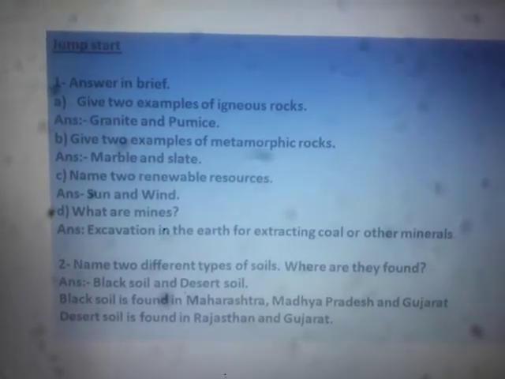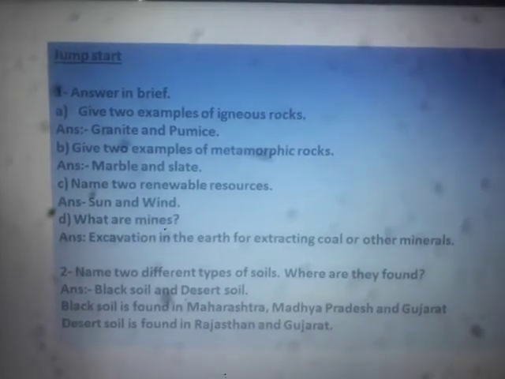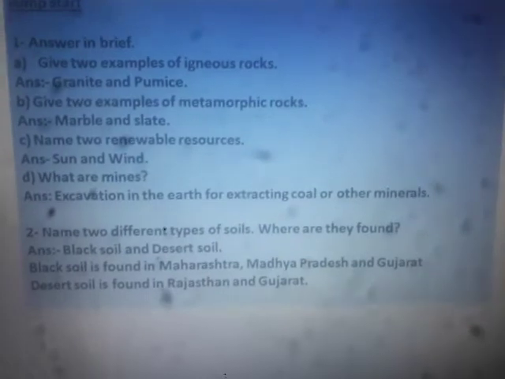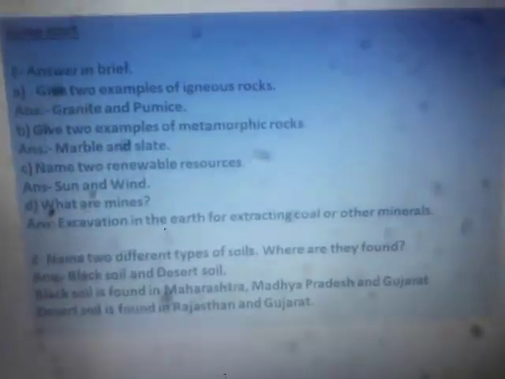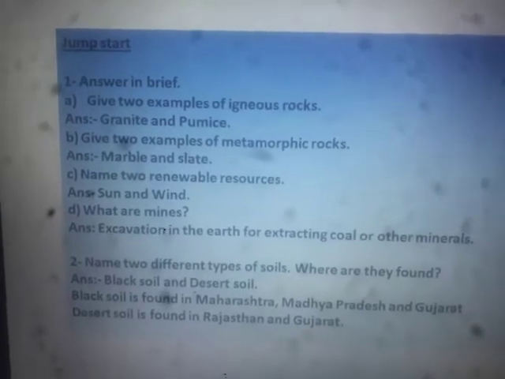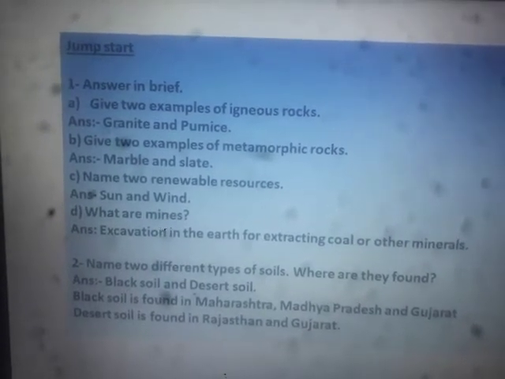And mind you, only revision is the key to remembering these things. We all are humans, we can forget many things, but by continuous revision and practicing recapitulation only, we can keep these things in our mind.